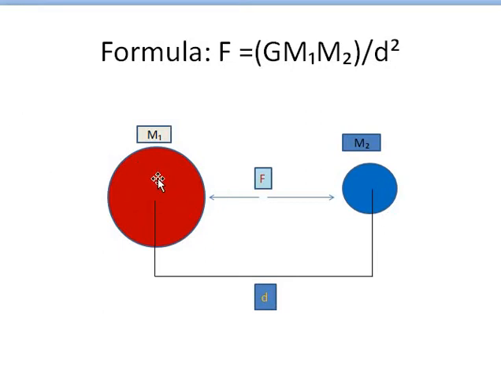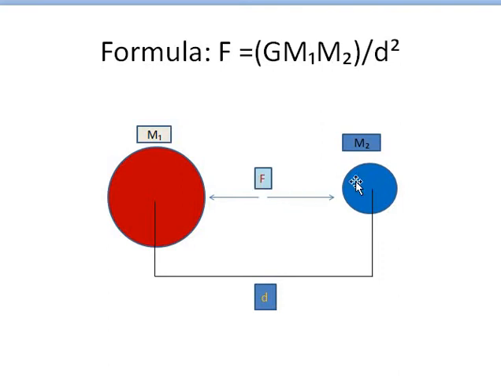This is a body, and the mass is m1, and another body is this blue one, and its mass is m2, and the distance between the centers is d, and there is a mutual force of attraction between these two bodies. This is denoted by F. And how do we calculate it?